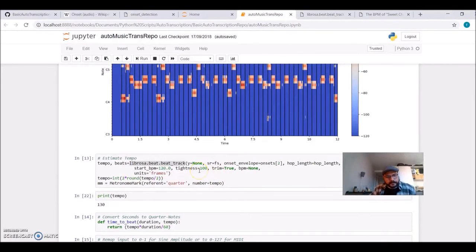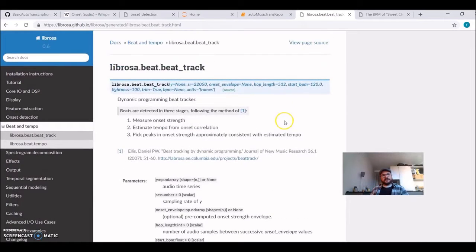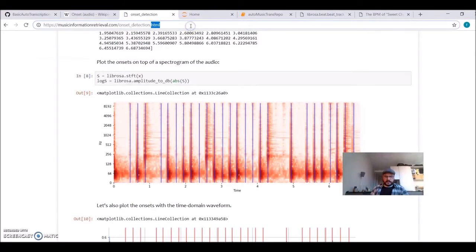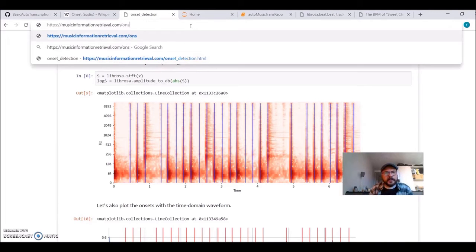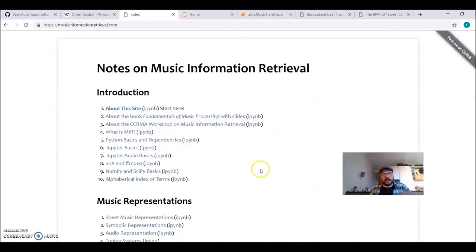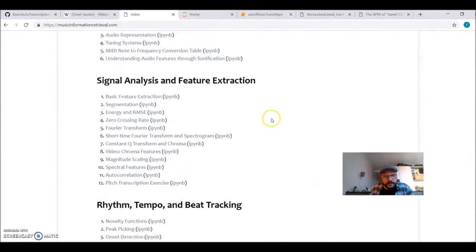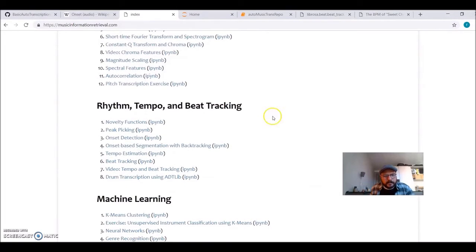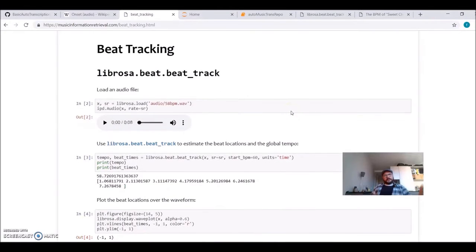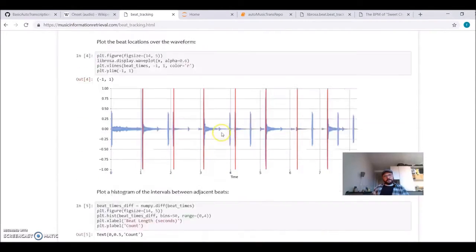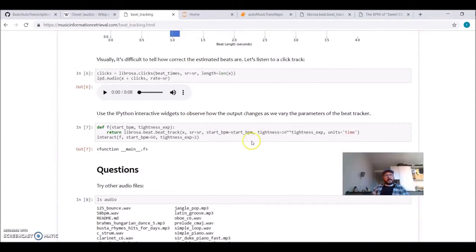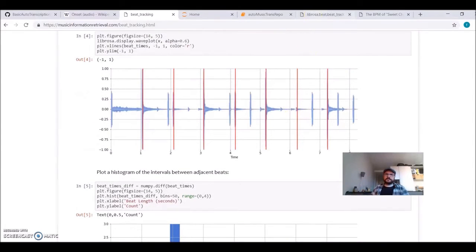Librosa also has this very nice function, which is beat track. You should read the documentation here. I believe that at Music Information Retrieval, there's also a tutorial on beat tracking. They explain how some things work.